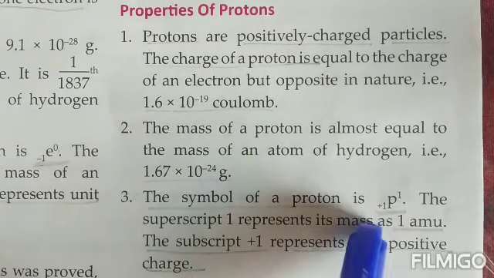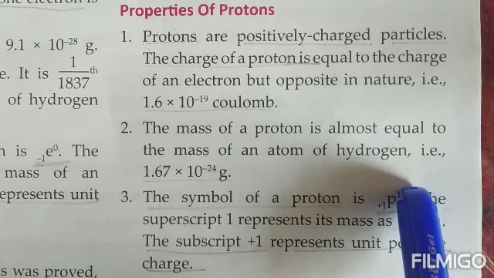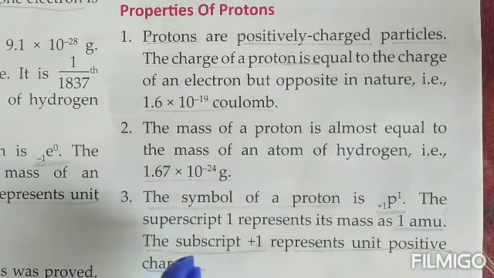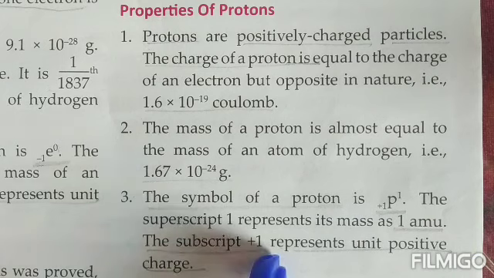The symbol of a proton, how are you going to symbolize it? See, it is +1 and 1. The superscript represents the mass, that is 1 AMU. AMU stands for atomic mass unit. And the subscript is +1, which represents the positive charge.